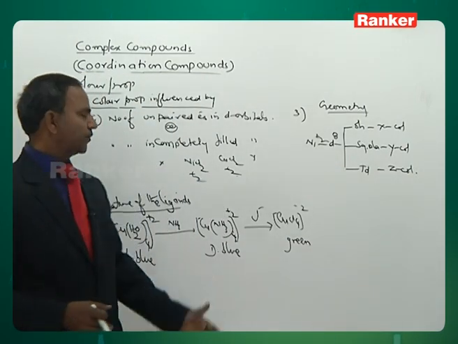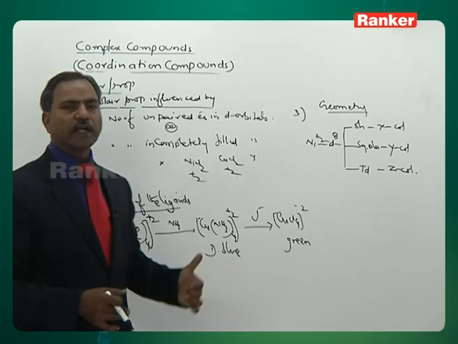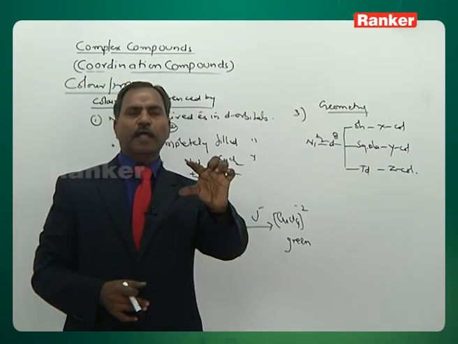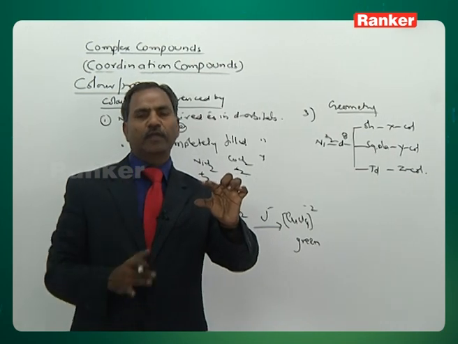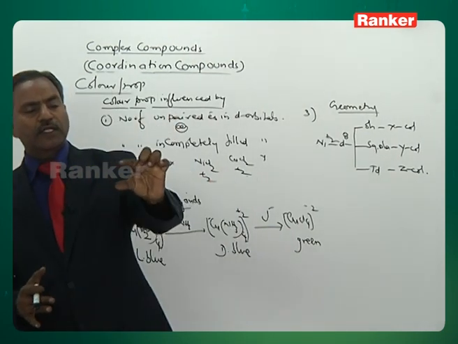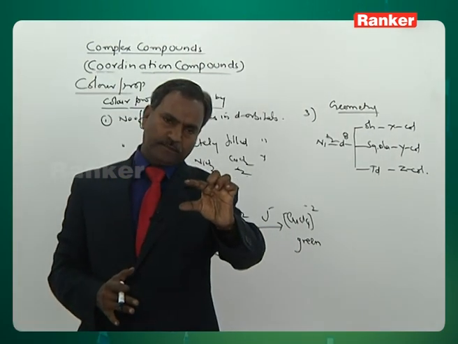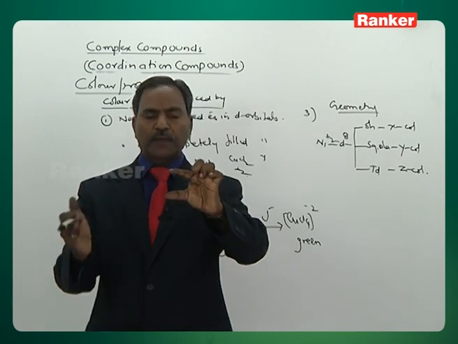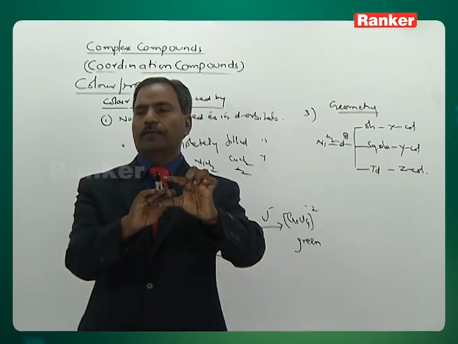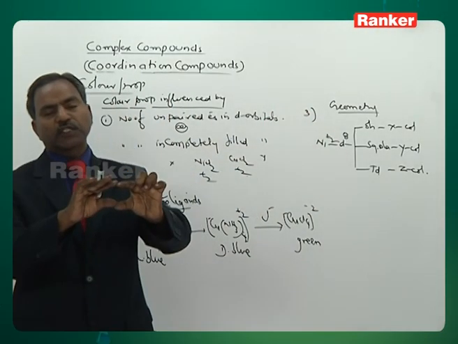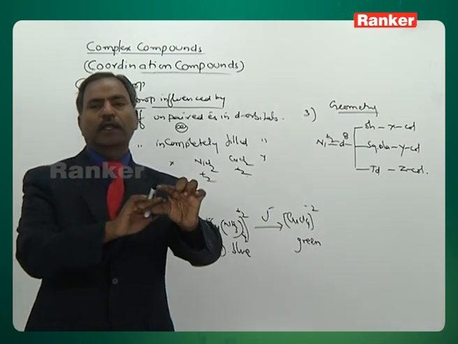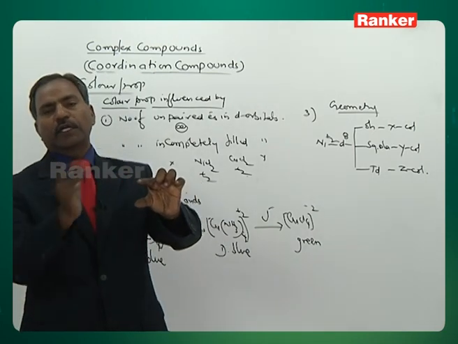Recollect one point. Here consider first the nature of the ligand. There may be a weak field ligand. What did I say weak field ligand means? A weak field ligand causes less splitting, as said. When less splitting is there, the absorbed color is of lower energy, greater lambda. Then the transmitted color will be different. Once less splitting is there, the absorbed color and transmitted color are differing.